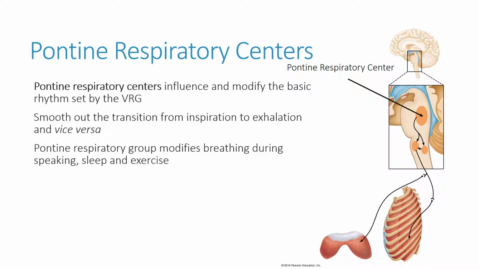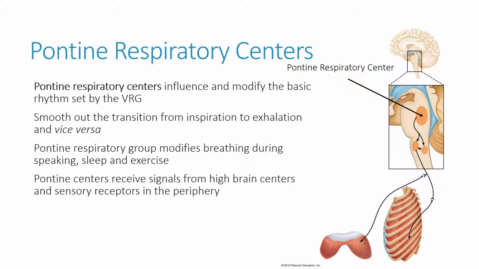The pontine respiratory group modifies breathing during speaking, sleep, and exercise as well. The pontine centers receive signals from higher brain centers like the hypothalamus and the cerebral cortex, as well as sensory receptors in the periphery that help regulate our breathing pattern to match what is needed in the body at that moment in time.